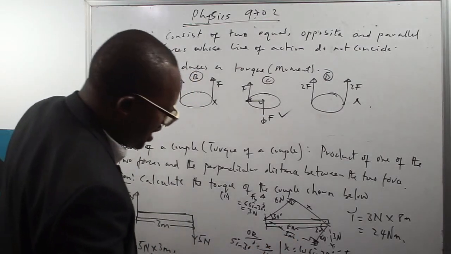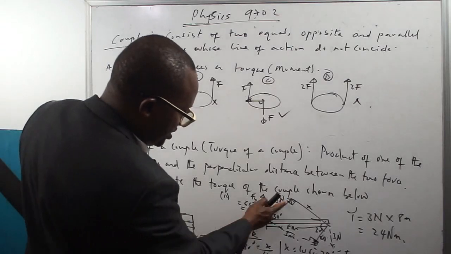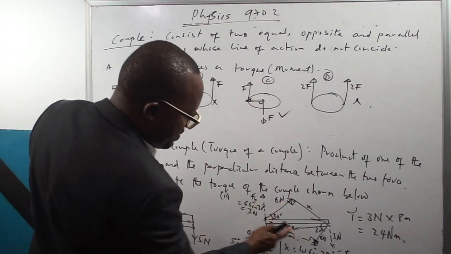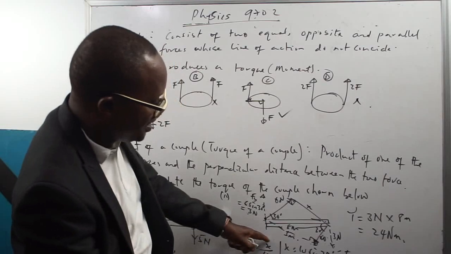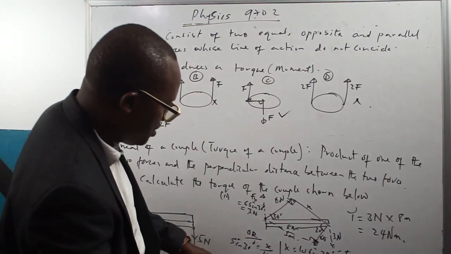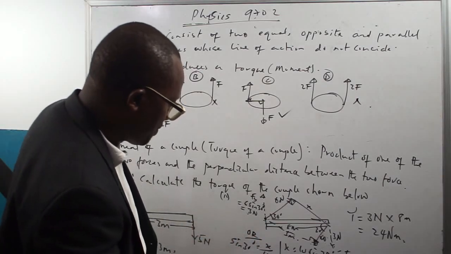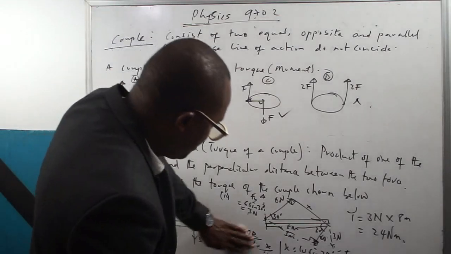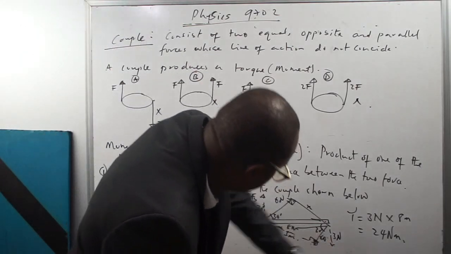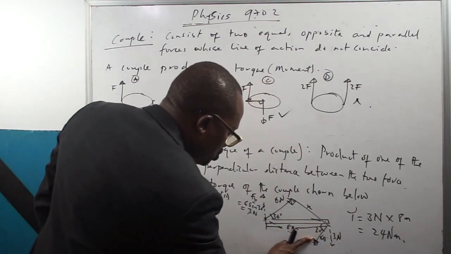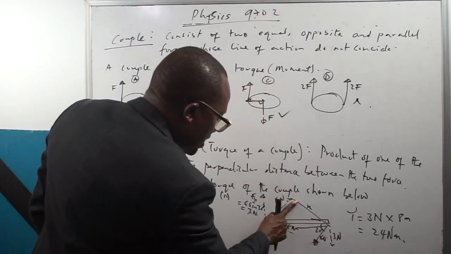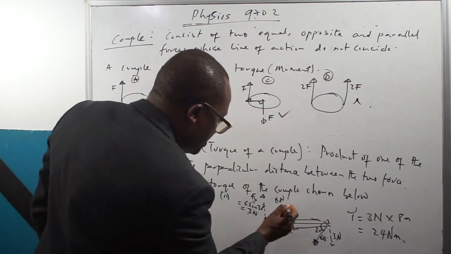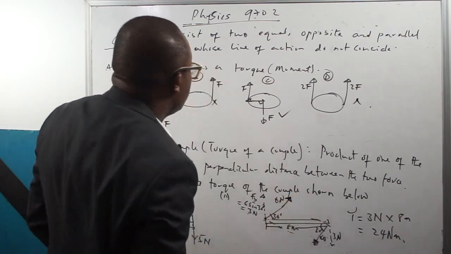So the torque will now be the product of one of the forces, 6 newtons, multiplied by the perpendicular distance between the two forces, which is 5 meters. Sorry, I said this is actually 8. Let me not rush this because this is a very important concept. So what I'm going to do is to explain the alternate method.